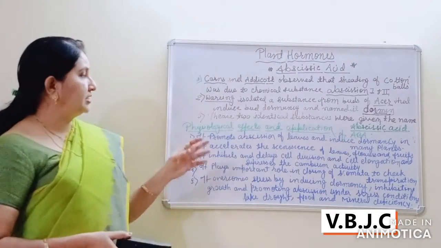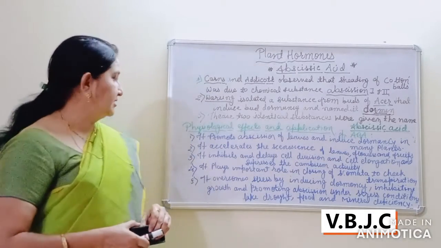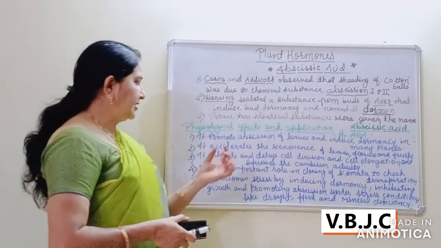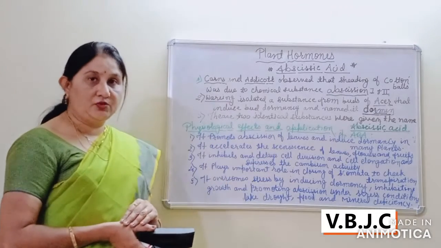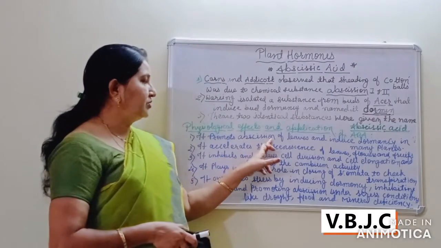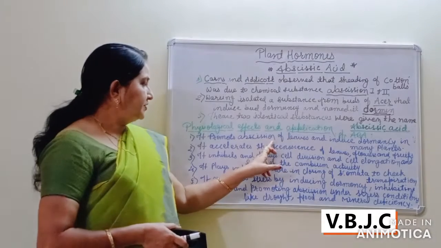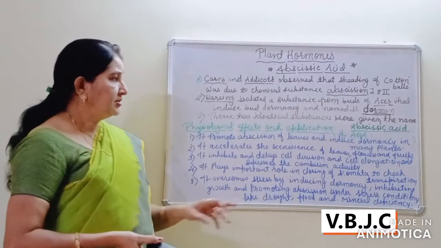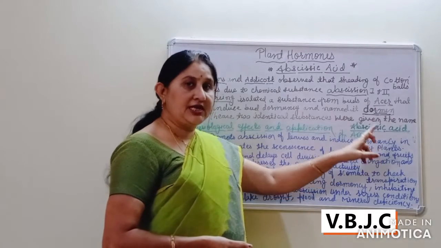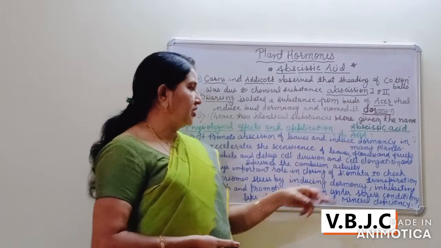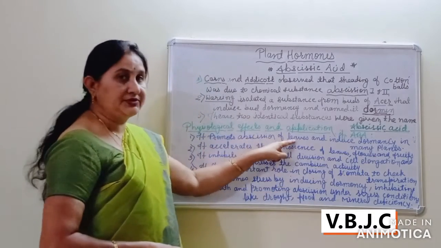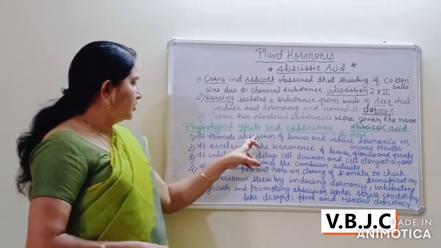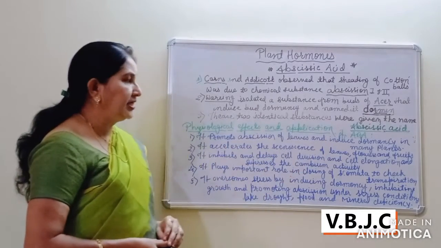Now about the physiological effects and applications of abscisic acid. First, it promotes the abscission of the leaves. We already studied abscission in ethylene also, which is a gaseous hormone. It causes abscission of leaves and induces dormancy in many plants. Dormancy means bud dormancy and seed dormancy can also happen. It induces dormancy and the abscission of leaves, the premature falling of leaves, which also takes place there. So it promotes the abscission of leaves and induces dormancy in many plants.